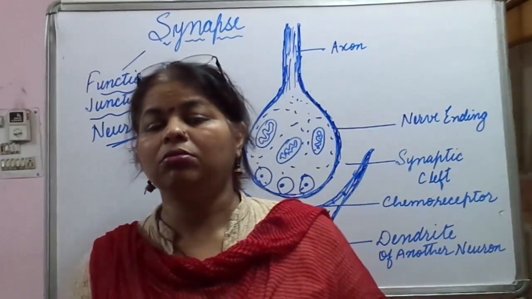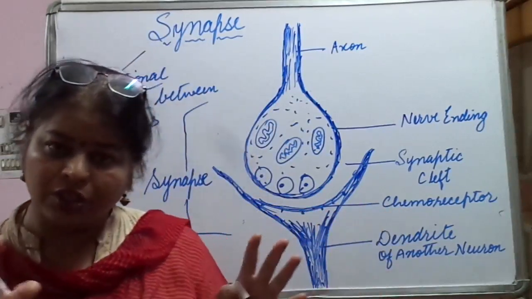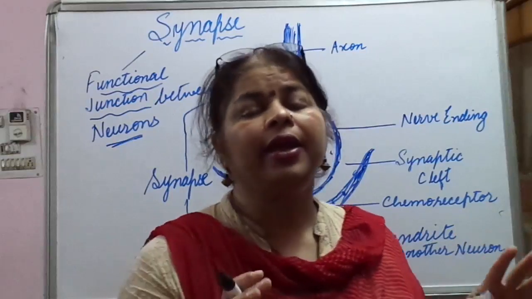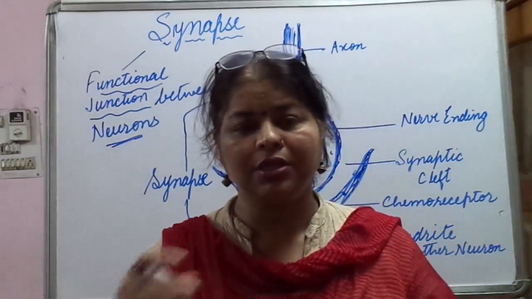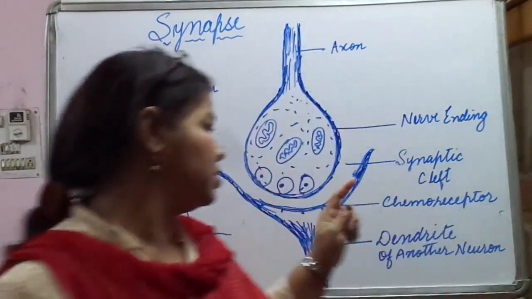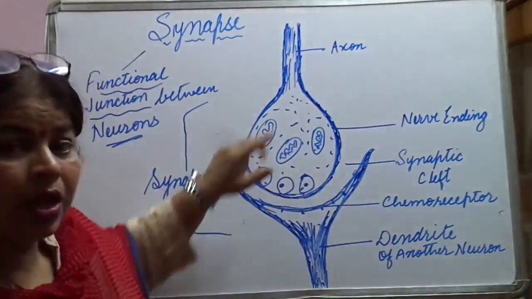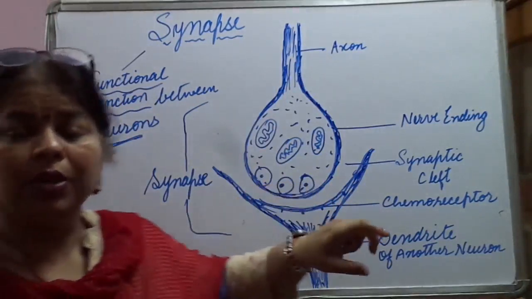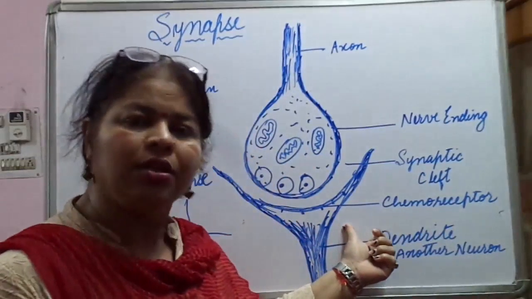There is no cytoplasmic connection, meaning they are not connected to each other with the help of cytoplasm. Instead, the impulse is transmitted across this synapse. Across this synapse, the nerve impulse is transmitted to the dendrite of the other neuron.